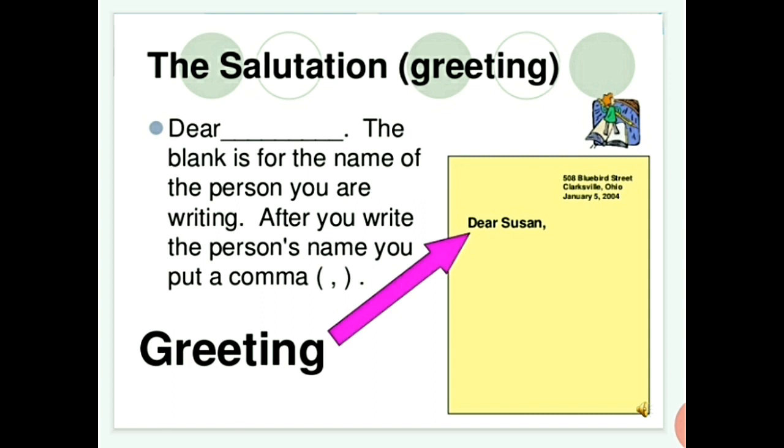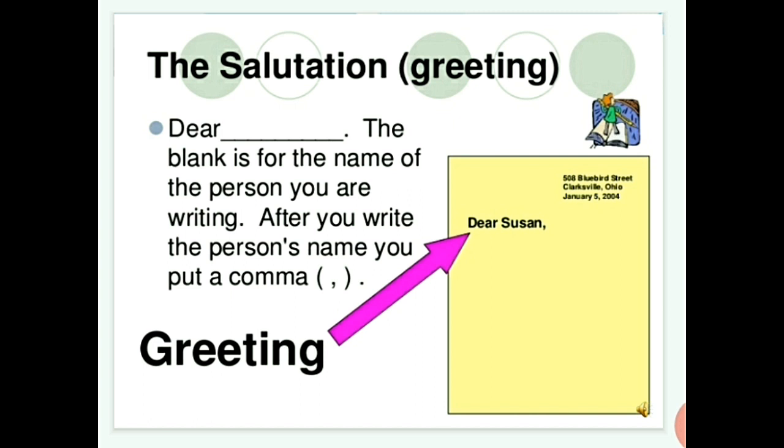I have written here Dear Susan. The blank is for the name of your friend, your uncle, to whom you are going to write the letter. After you finish that name, don't forget to put a comma after the name.